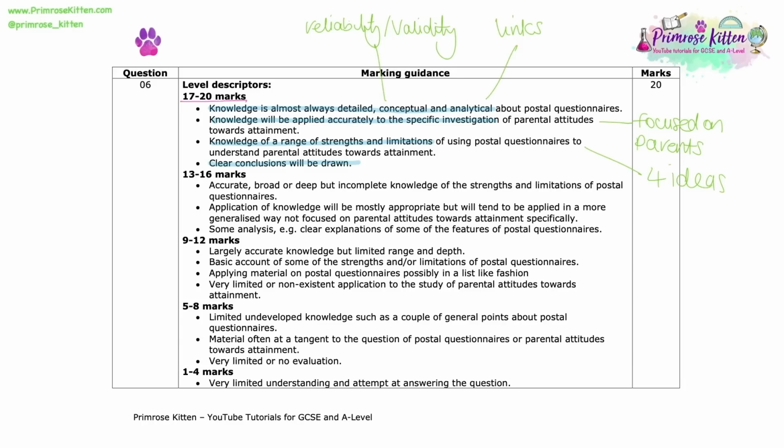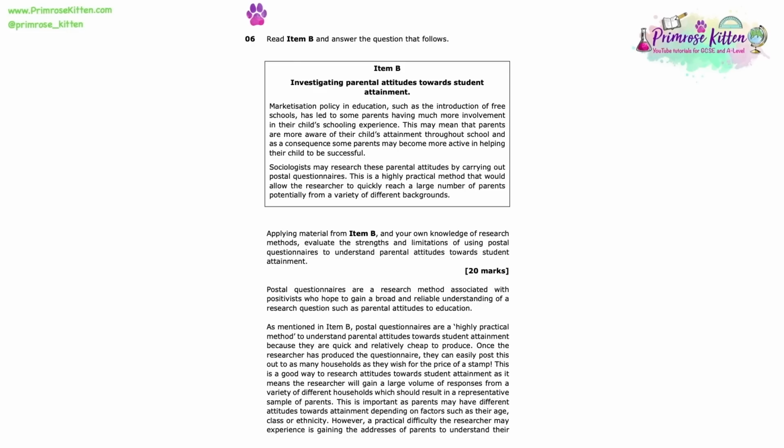So let's have a look at a model answer. Applying material from item B and your own knowledge of research methods, evaluate the strengths and limitations of using postal questionnaires to understand parental attitudes towards student attainment. 20 marks. Postal questionnaires are a research method associated with positivists who hope to gain a broad and reliable understanding of a research question such as parental attitudes to education.